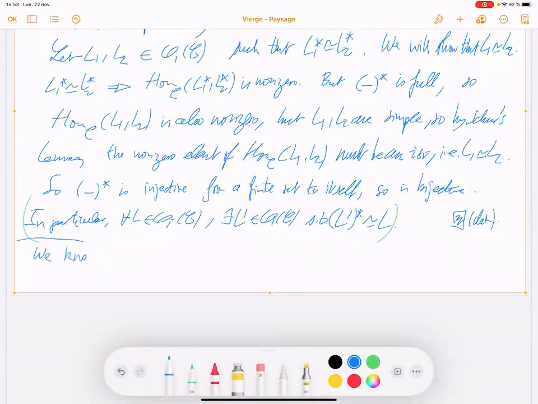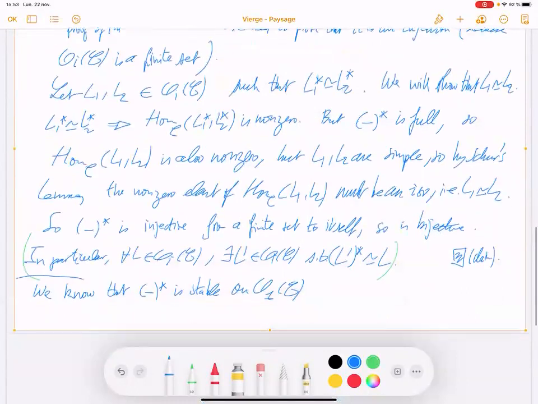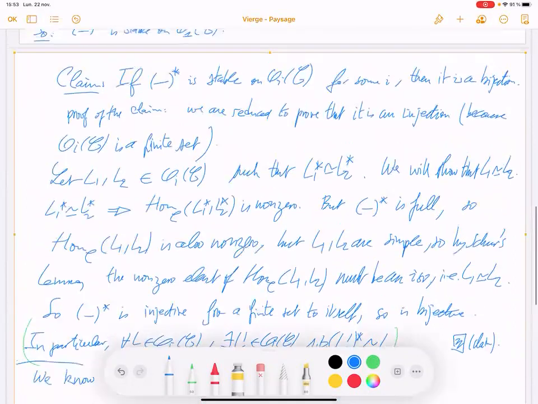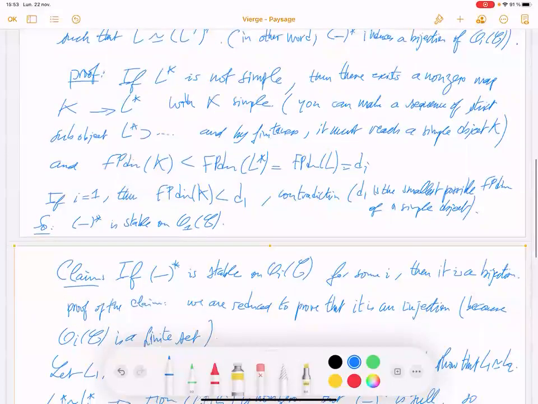We know that it is stable on O1 of C. So we have the bijection here. So everything is proved. So the lemma is okay.